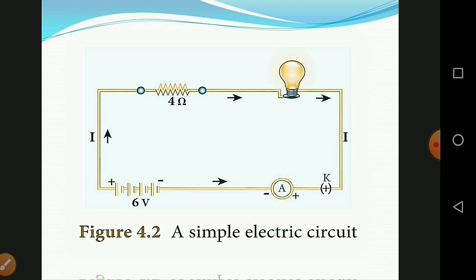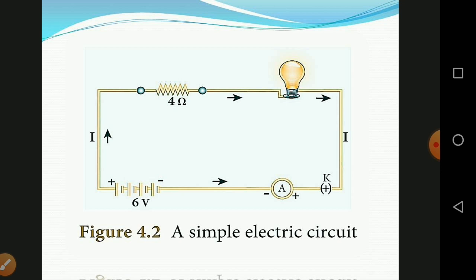In the circuit, when the switch is on, the bulb glows. When the switch is off, the bulb does not glow. Therefore, the circuit must be closed in order that the current passes through it. The potential difference required for the flow of charge is provided by the battery. The electrons flow from the negative terminal to the positive terminal of the battery. By convention, the direction of current is taken as the direction of flow of positive charge, or opposite to the direction of flow of electrons.